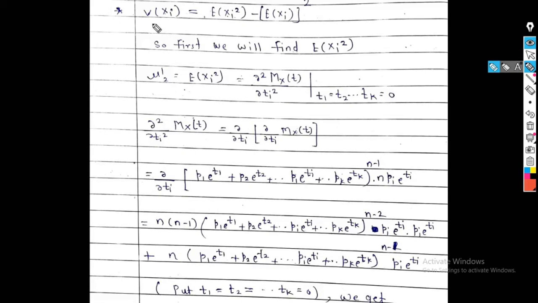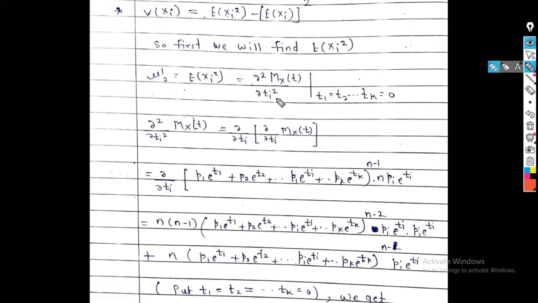Let us see how to find the variance of the multinomial distribution. We know that variance of x is equal to expectation of x square minus (expectation of x) whole square. So similarly, variance of xi is equal to expectation of xi square minus (expectation of xi) whole square. So first we will find expectation of xi square, because we have already found expectation of xi, which is npi. So expectation of xi square means the second raw moment, and the second raw moment is denoted by what? Mu dash 2.